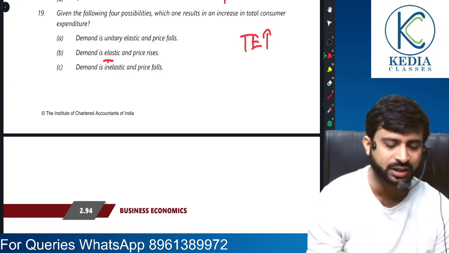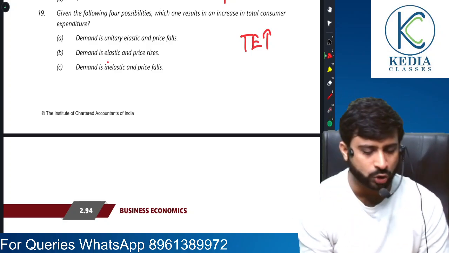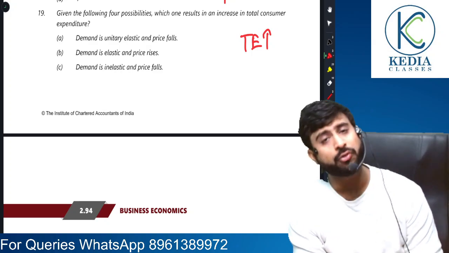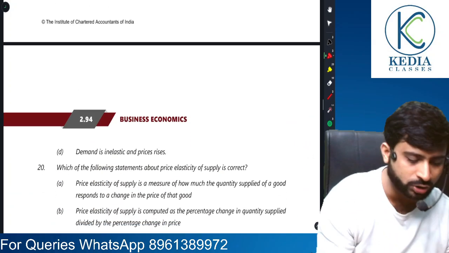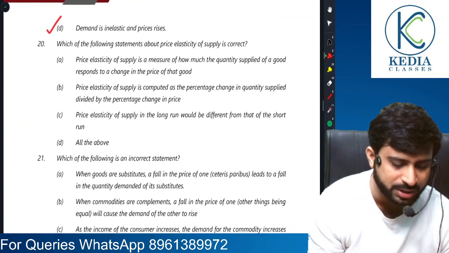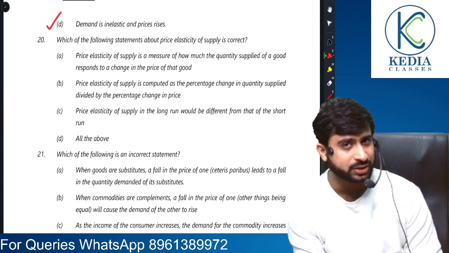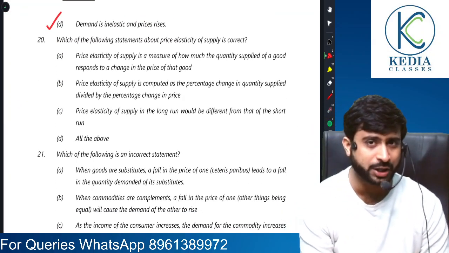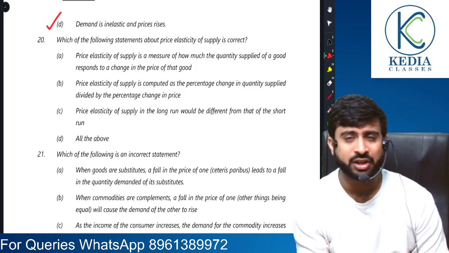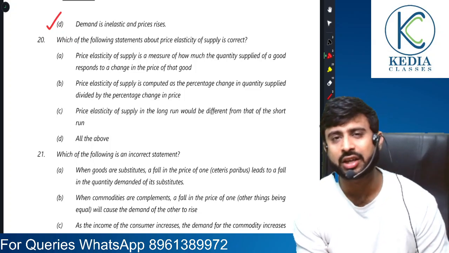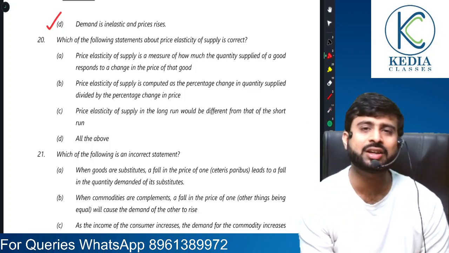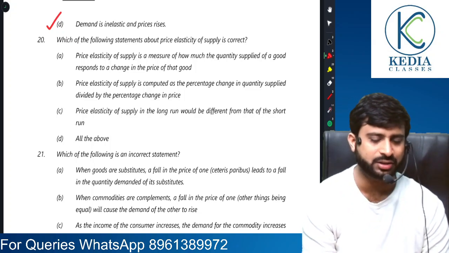If demand is elastic, a rise in price will lead to a fall in total expenditure. And if demand is inelastic, then a fall in price will reduce total expenditure. So naturally the answer would be D, because A, B, C are incorrect. We had discussed price and total expenditure behavior. If both are directly related, it is a case of inelastic demand. If both are inversely related, it is a case of elastic demand. And if there is no change in total expenditure, it is a case of unitary elastic demand.